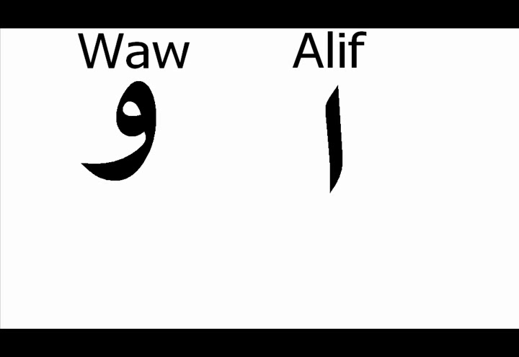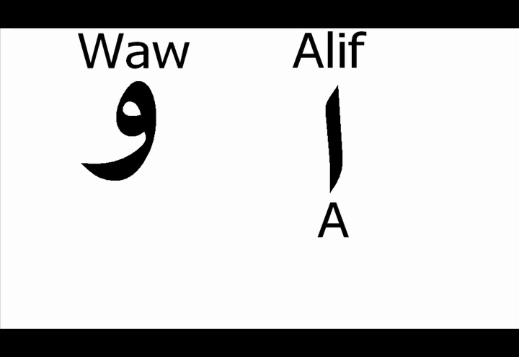Today's lesson is about the letters Alif and Waw. Those letters are two of the 6 unconnected letters. They are letters that are not connected to the letter after them. So if you see a letter that is not connected to the letter after it, you will know it's one of those 6 letters. Alif makes the A sound.